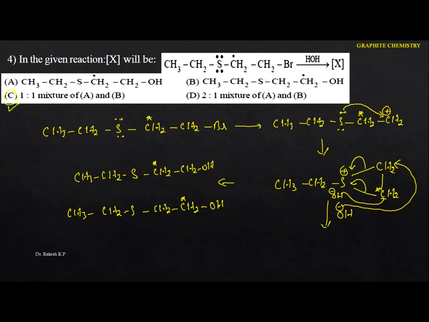That means the mixture of A. So let me take this one here. This is the A we got, and this will be B. That means you are going to get both A and B. Hence the option is which one? That is C. Okay, next one.